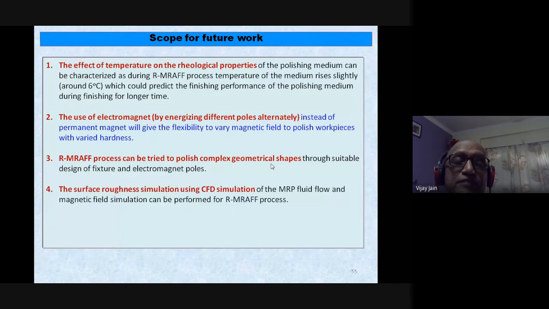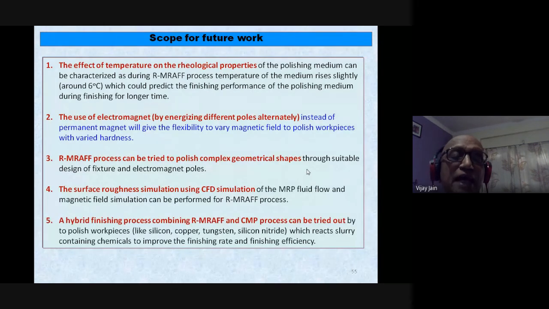The surface roughness simulation using CFD simulation of the MR fluid flow and magnetic field simulation can be performed for RMREF. But a lot of areas are there where the RMREF process has not been worked upon. So you can try, conduct some experiments, produce the setup in your lab.